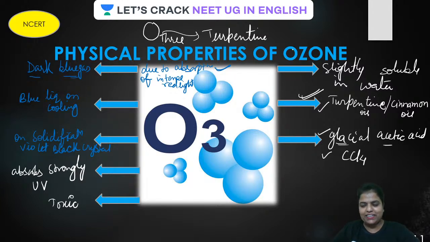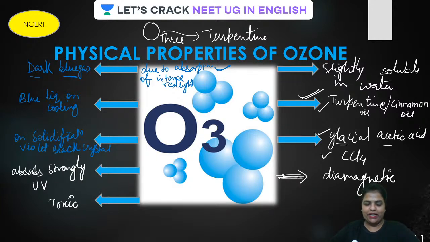Okay, is that clear, guys? Is that clear? Let's go ahead. Now, guys, this O3, unlike oxygen, is diamagnetic. Oxygen is paramagnetic, and this one is diamagnetic. Is that clear, guys?